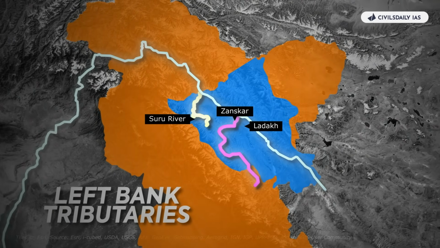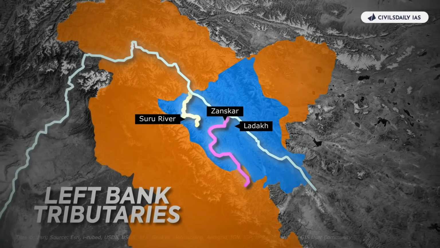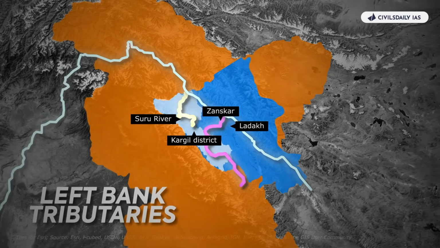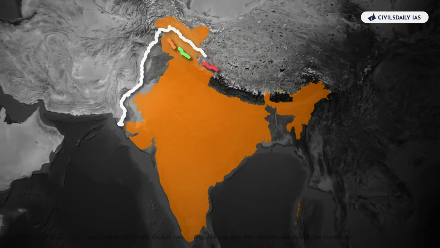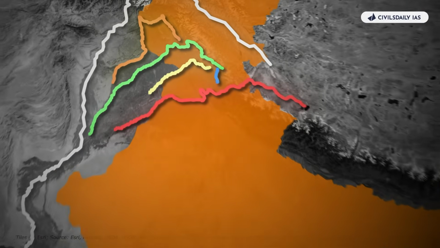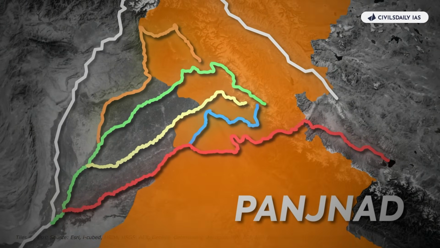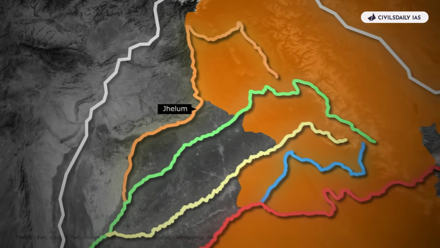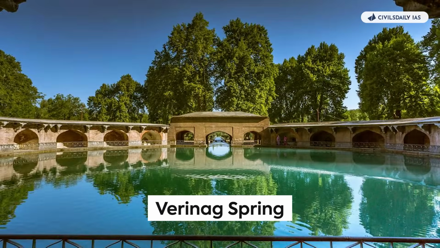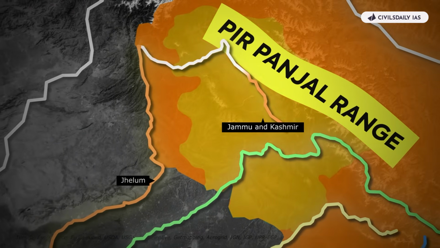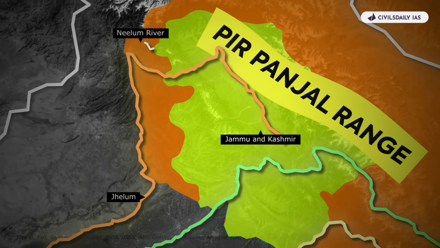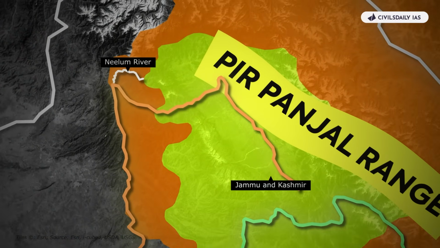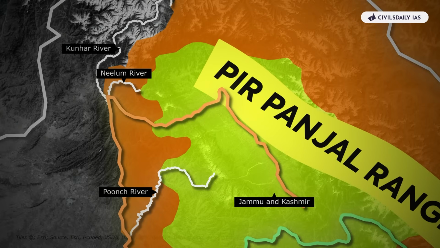Suru River is a tributary of the Indus River that flows largely through the Kargil district of Ladakh. And the five major left bank tributaries of Indus are Panjnad. Number 1, Jhelum River, which originates from Verinag Spring in the Pir Panjal range of Jammu and Kashmir. It is joined by Neelam, which is also known as Kishan Ganga, Kunhar, and Poonch rivers.